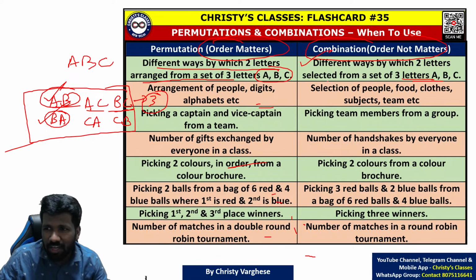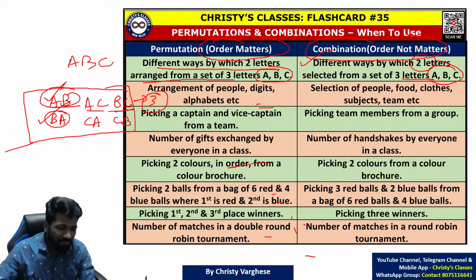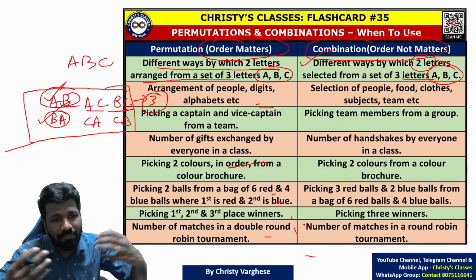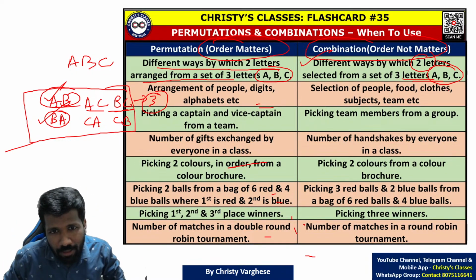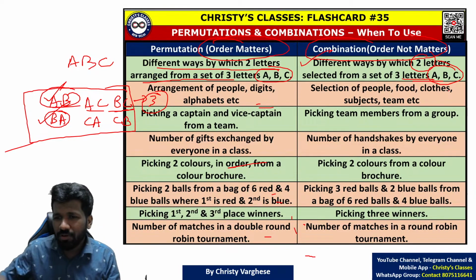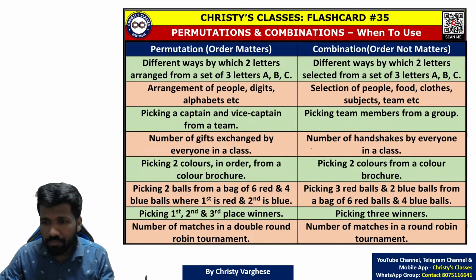Here I didn't use any formula because there are three numbers and two things to be selected. That is why it was easy. Manual counting was easy. When numbers increase, manual counting is not easy. That is when we need a formula. So did you all understand the basic difference between permutation and combination? More examples. Look at these examples.